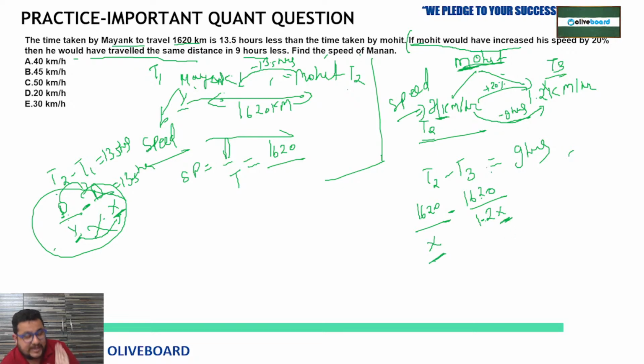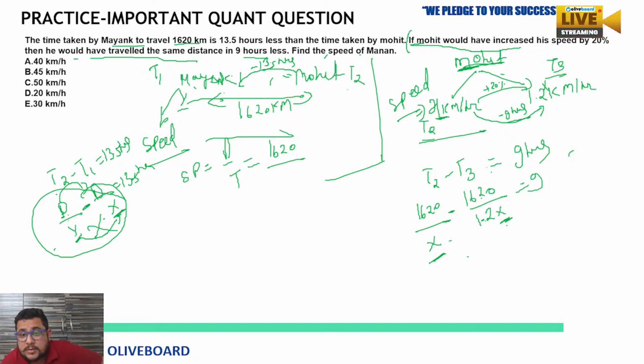So we can easily get the value of Mohit's speed. And when we know the speed of Mohit, then we can find out the time taken by Mohit. And when we know how much time Mohit is taking, from that time we can reduce 13.5 hours. So we'll get the time taken by Mayank, and distance upon time is equal to speed. So that is what we need to follow here.